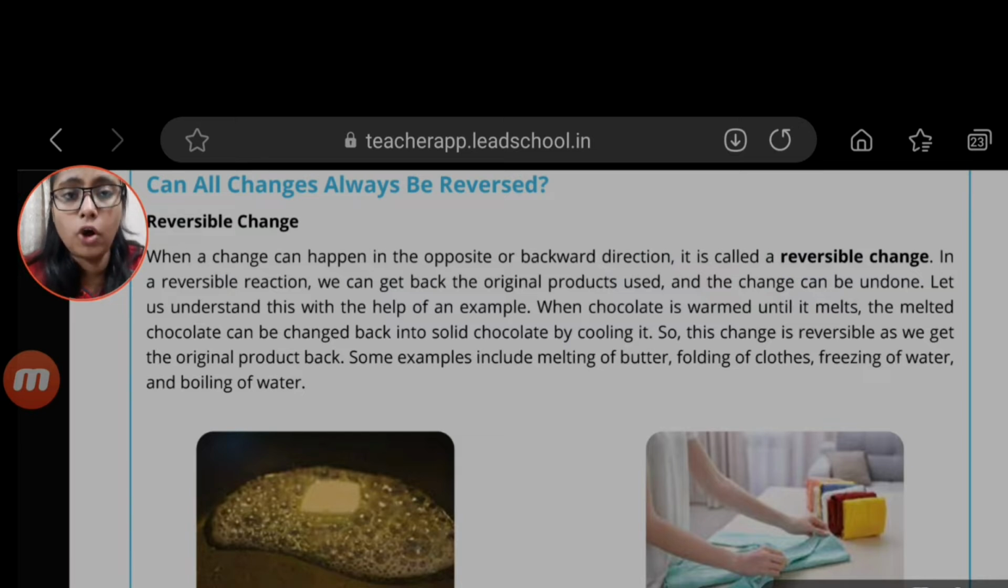So students, all the changes around us can be of two types: irreversible and reversible. First, take your copy and divide the changes according to the two types. First you will write down the reversible changes as I am showing here, and in another part you will write down the irreversible changes. Okay, so what does it mean by reversible changes?